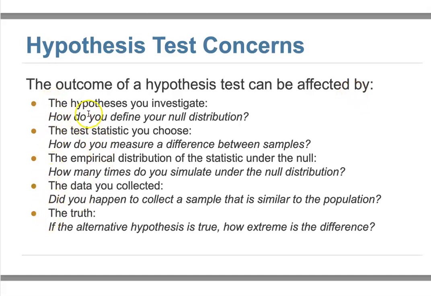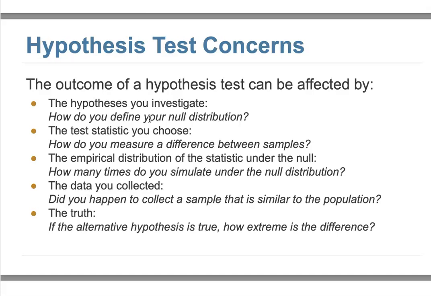The first thing is the hypothesis you are investigating. How you define your null distribution is very important, because it also determines how you will run your simulation. So we have to be very careful how we define it.